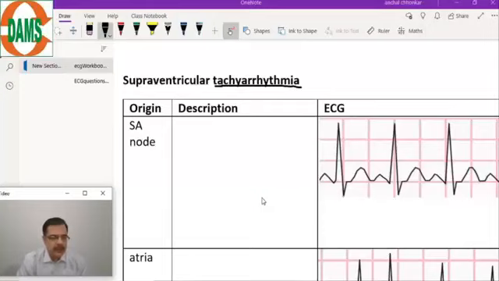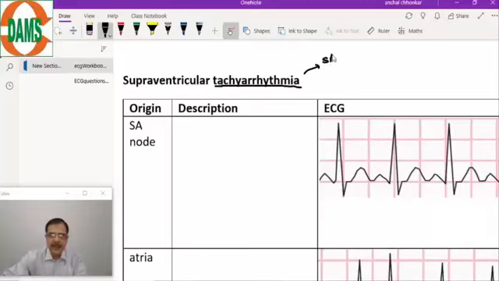All right. So starting with the tachyarrhythmia section, yesterday we classified tachyarrhythmias according to the origin. It is of two types. One is the origin above the bundle of His, and second is the origin below the bundle of His.